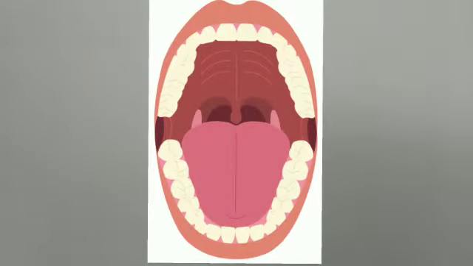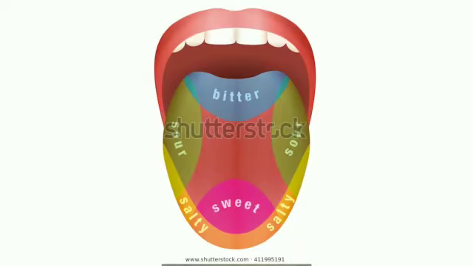Next, we are going to study teeth. An adult human has 32 teeth. The teeth help in cutting, tearing, crushing and grinding of food so that it is easy to swallow. The tongue is free at the front and can be moved in all directions. We use our tongue for talking.